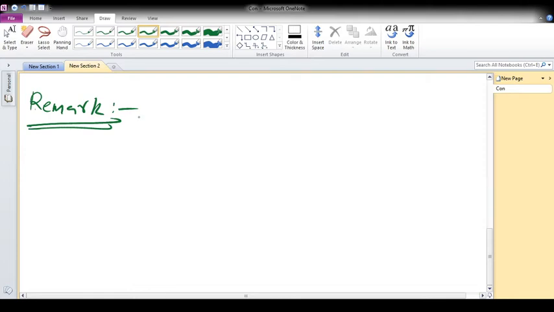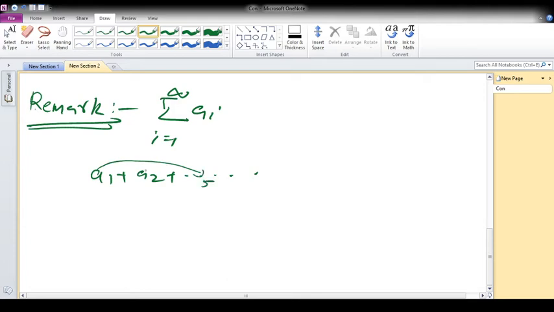Next remark: summation, i equal to 1 to infinity, is an infinite sum. So we can rearrange the terms. We have a1 plus a2 plus etc. We can rearrange so that a1 becomes the fifth position, a2 becomes the sixth position, and the sixth position term becomes the first term, the fifth becomes the second term.